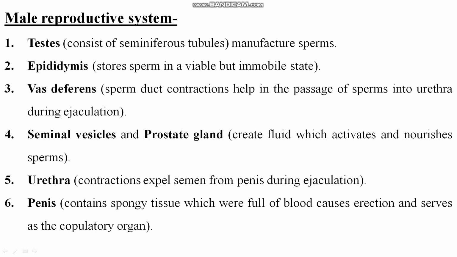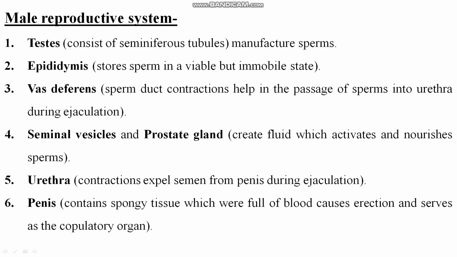Sperm duct. It joins the duct of the seminal vesicle to form the ejaculatory duct. The ejaculatory duct opens into the urethra. Listen, the contractions of the sperm duct help in the passage of sperm into the urethra during ejaculation. What is the meaning of ejaculation?